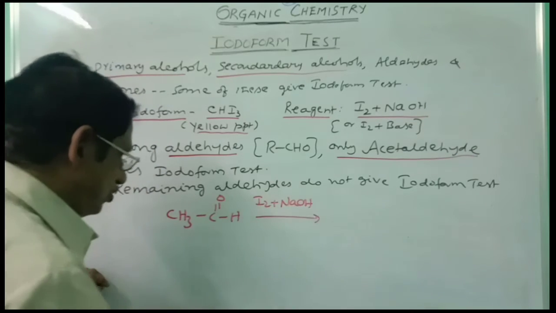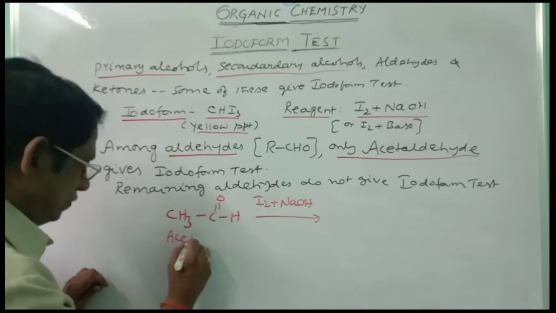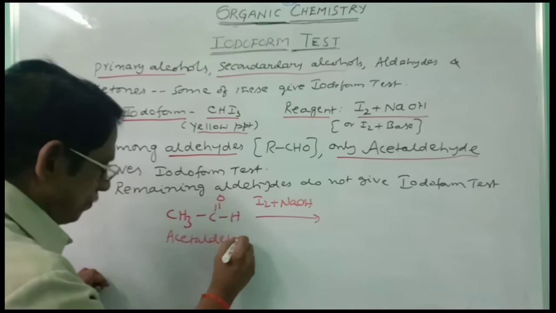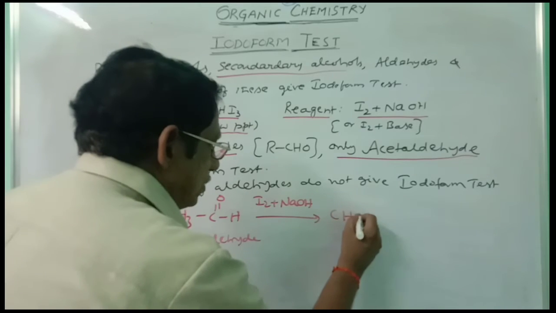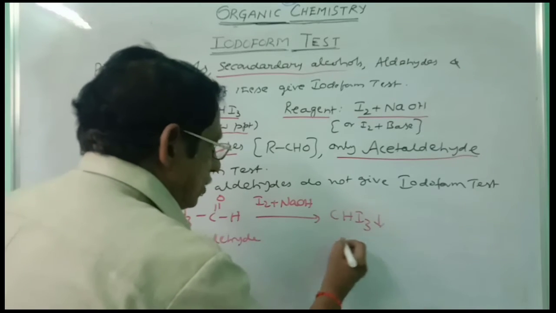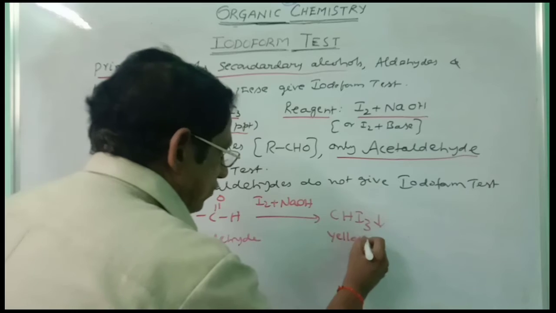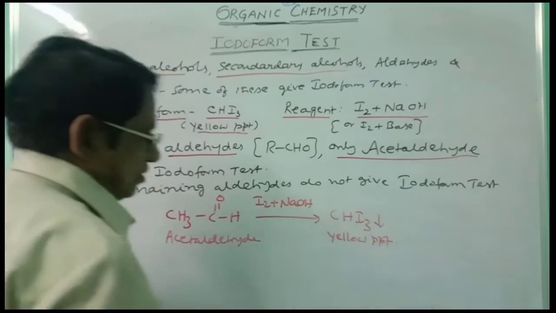this is of course acetaldehyde, you will get here CHI3, a yellow precipitate of iodoform will be immediately formed.